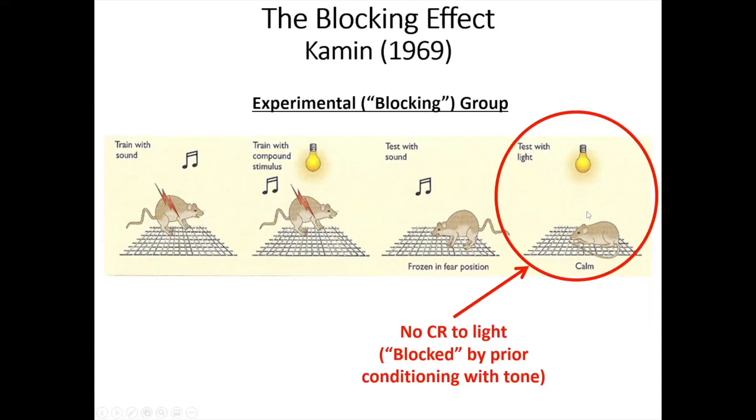So for those rats, the ones in the experimental group, their previous association of the tone with shock blocked an association from forming between the light and the shock. That's called the blocking effect. We covered that last week. According to the Rescorla-Wagner model, that happened because when the shock occurred after the light, it didn't surprise these rats. Since the light had only ever occurred alongside the tone, and since the animals already expected the shock after they heard the tone, they didn't learn that the light also signaled that a shock was on the way.